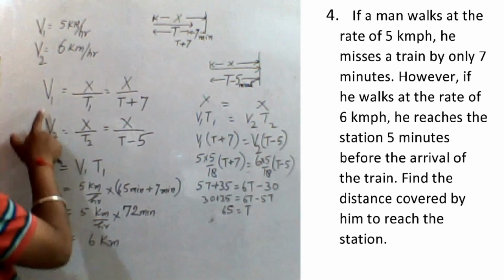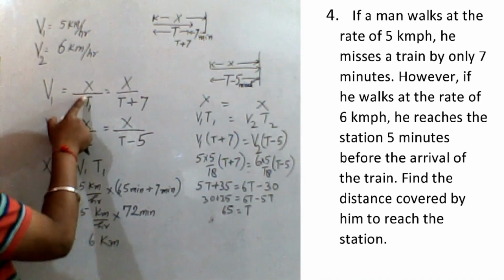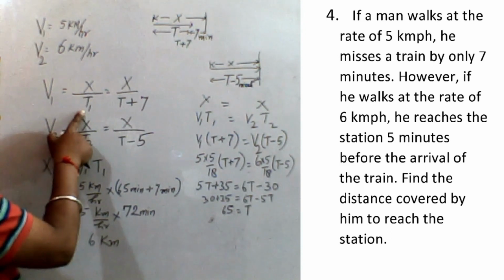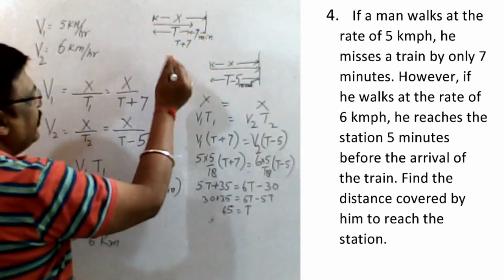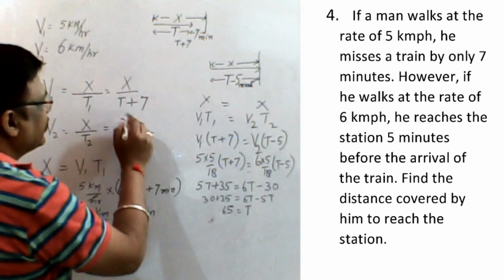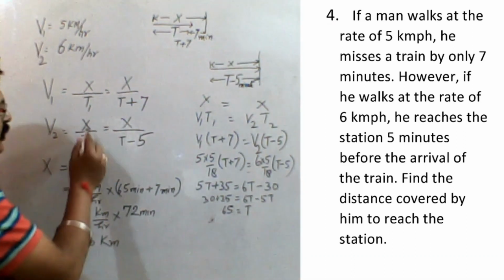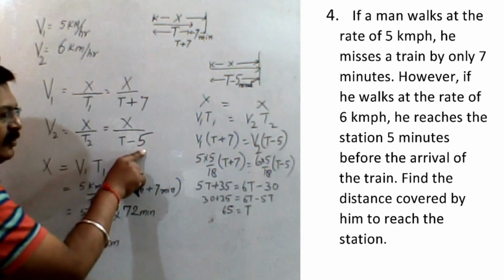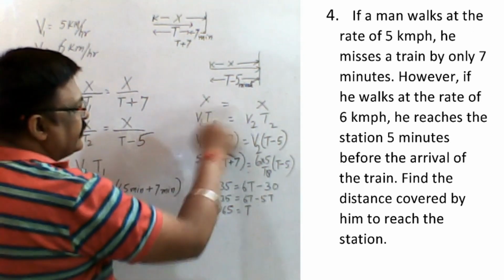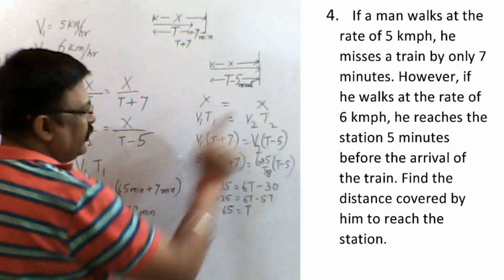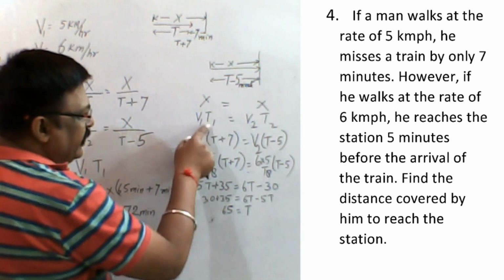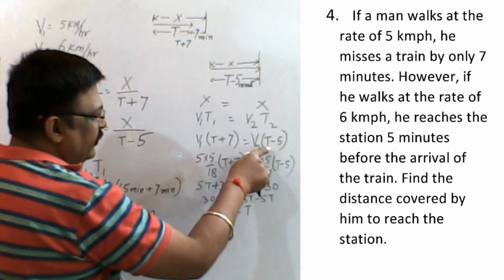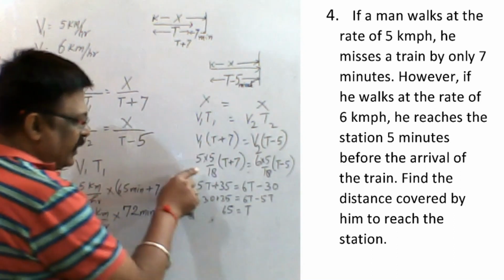So V1 is equal to x by T1, where x is the distance he travels. T1 is how much? The total time he takes, T plus 7 minutes. V2 is x by T2, and since he arrives 5 minutes early, you subtract it from the standard time. Since the distance is the same, V1 T1 is equal to V2 T2. T1 is T plus 7 and T2 is T minus 5. You just put it like this.